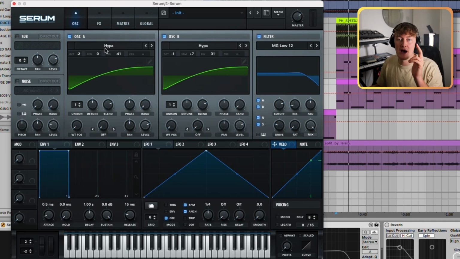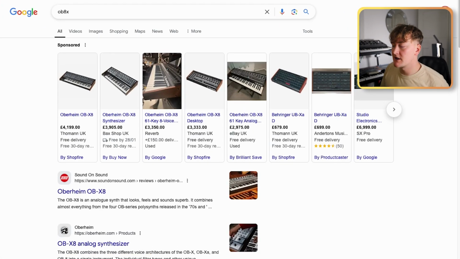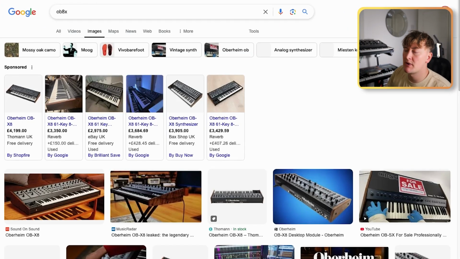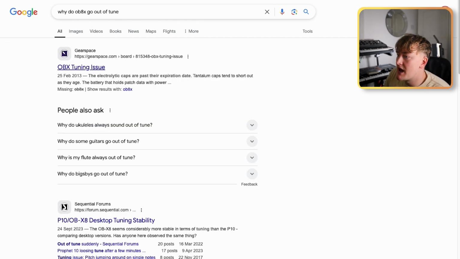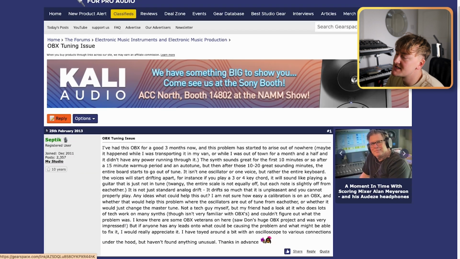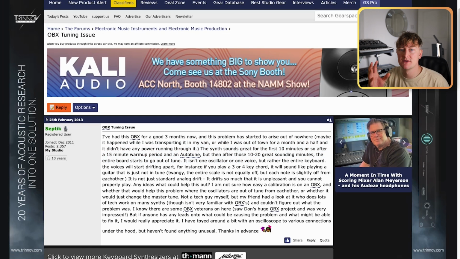Basically, on actual analog synths, they go in and out of tune depending on the heat of the room, so like the temperature. A great example of a synth that goes in and out of tune depending on the temperature is the OB-X. It's something to do with the metal elements that are in these synths, and because metal obviously expands when it's hot, it changes the sound ever so slightly. So if you have a room full of analog synths, they're going to sound slightly out from each other.